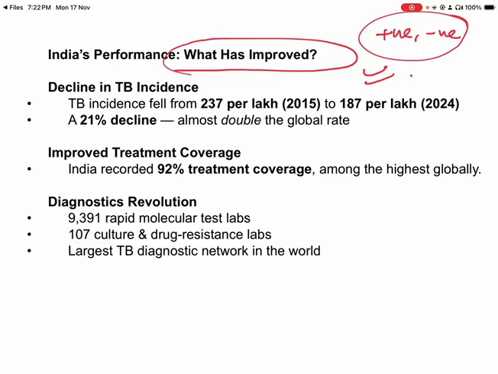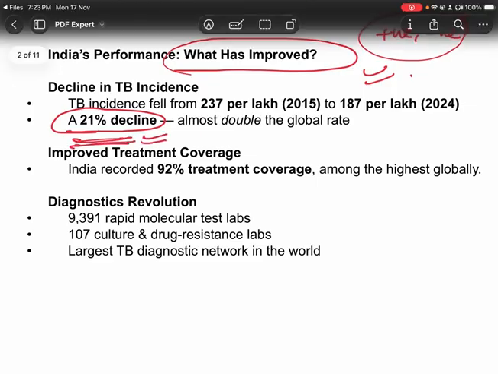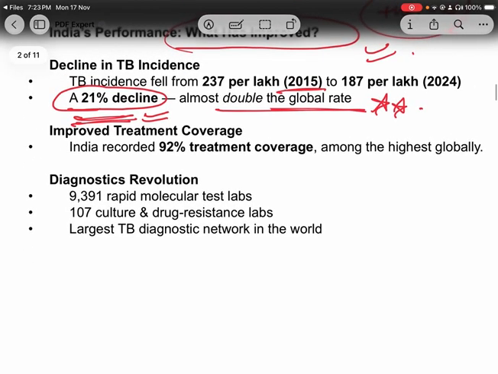As we already discussed, India witnessed a decline of 21%. I think you will not forget this data: 21% decline since 2015. And in the previous article, we discussed that the decline in India is almost double the global rate. This is also very important. Now, the second thing that is good in India is that India recorded 92% treatment coverage.